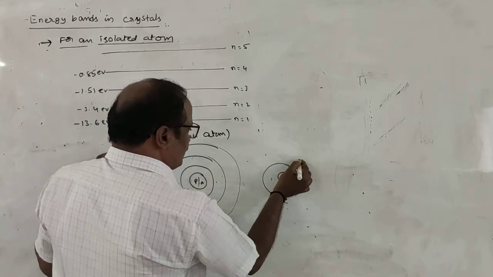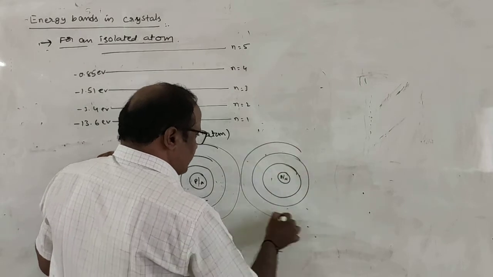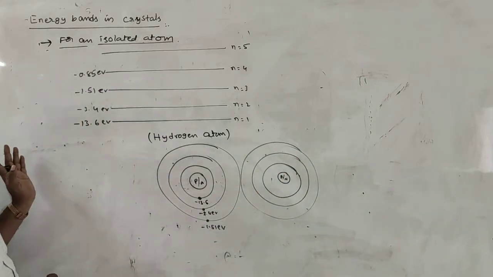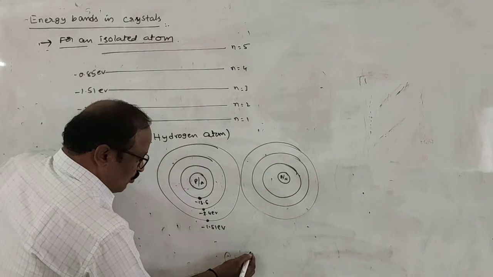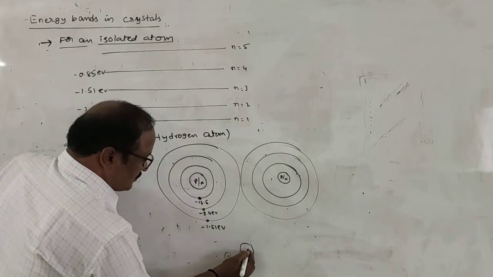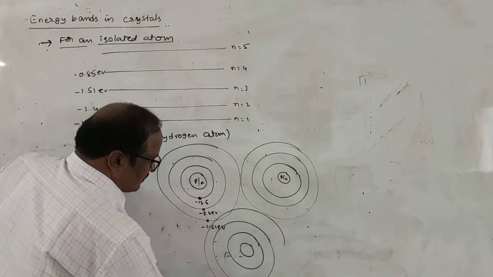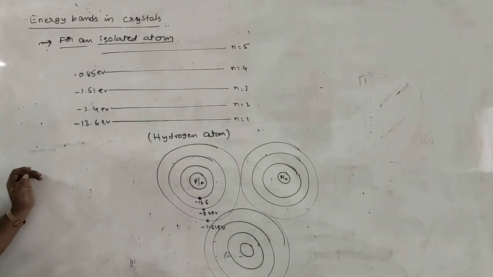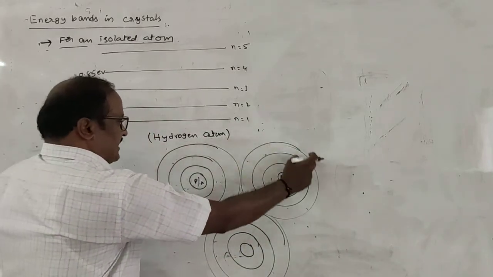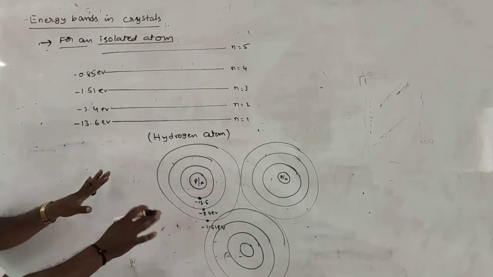Around the nucleus electrons are revolving like this. Also one more atom is like this, with the nucleus, first orbit, second orbit, third orbit, and so on. So this is true in case of a crystal, not an isolated atom.